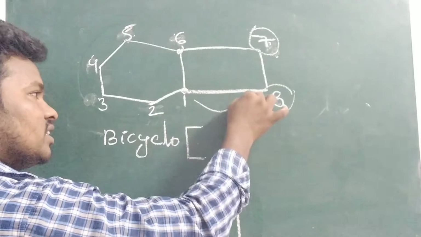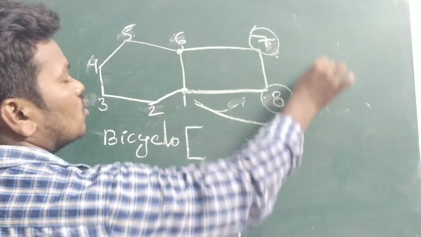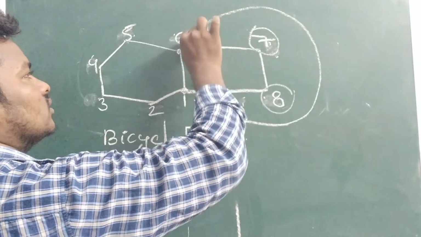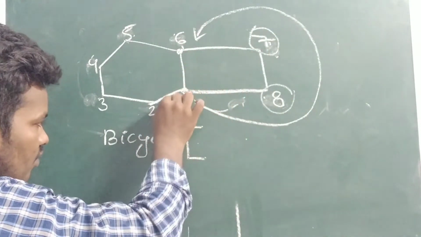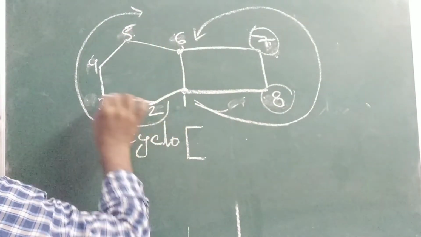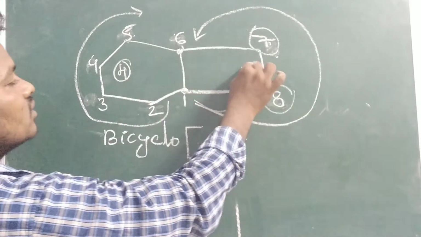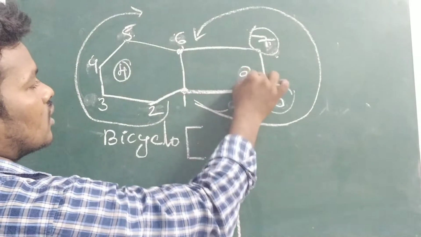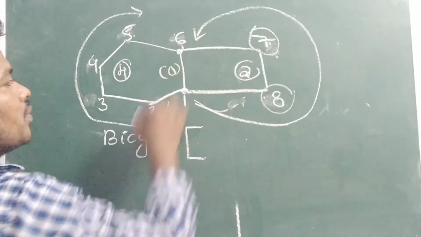Otherwise, if you go like this, you will meet 2 persons. Here 1 and 2. For example, if you want to go like this, how many persons will you meet? 1, 2, 3, 4. 4 persons you will meet. If you go like this, 2 persons. Otherwise, if you go straight, 0 persons you will meet here.